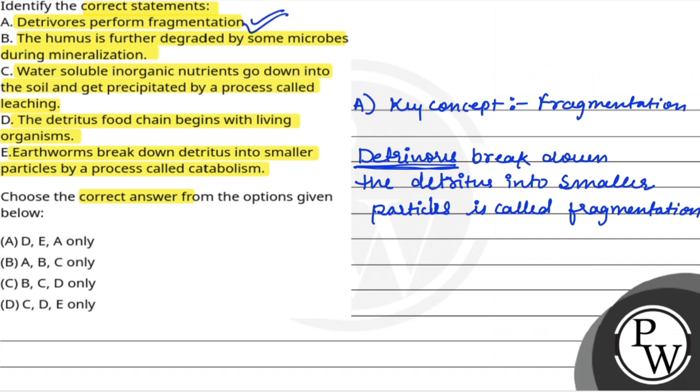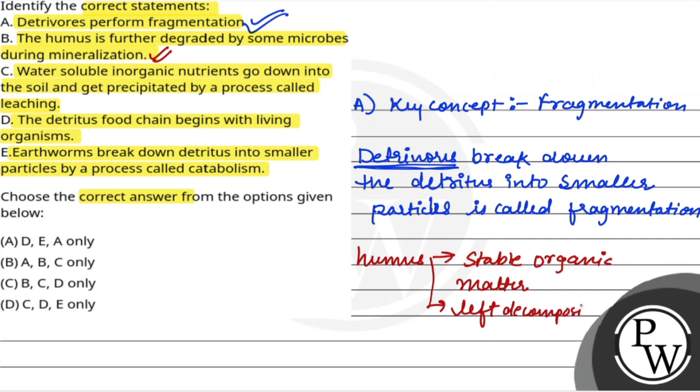Now the option statement B, that is the humus is further degraded by some microbes during mineralization. So this statement is also correct. Why? Because humus is an stable organic matter. Humus क्या है? Humus is an stable organic matter which is formed after extensive decomposition. It is left after decomposition, right? And it is further degraded by microbes by the process of mineralization. So statement B is also correct.